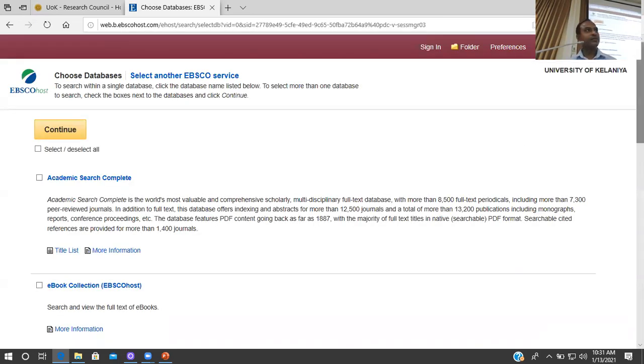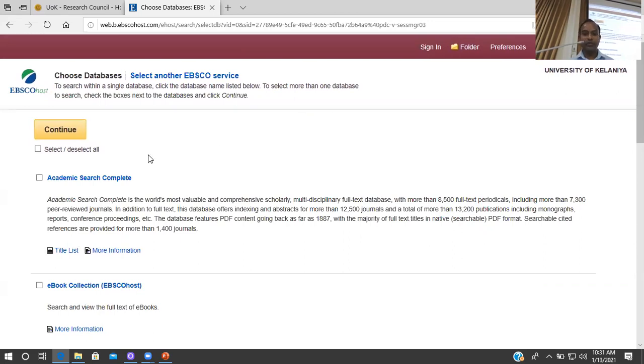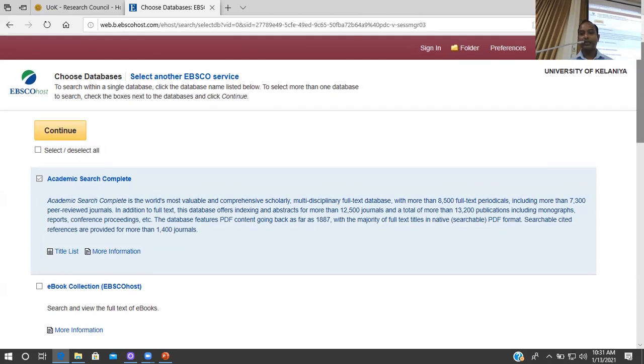So it seems earlier on the same computer we had access to these databases. That's why, without providing the username and password again, I could access the database directly. So if you are looking for journal articles in EBSCOhost, you have to search through the Academic Search Complete. That is the sub database of EBSCO for journal articles.